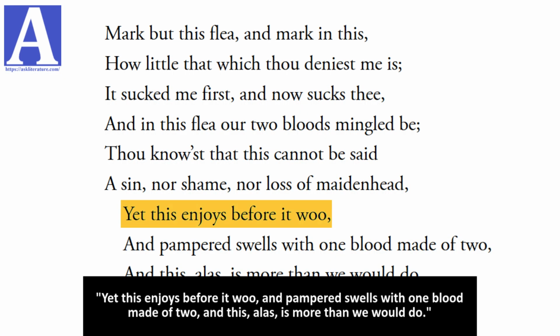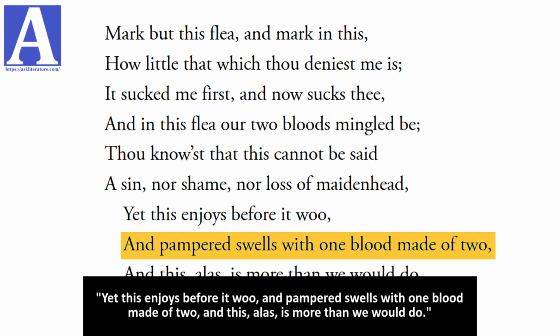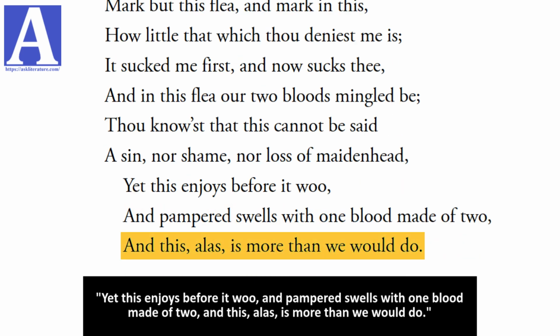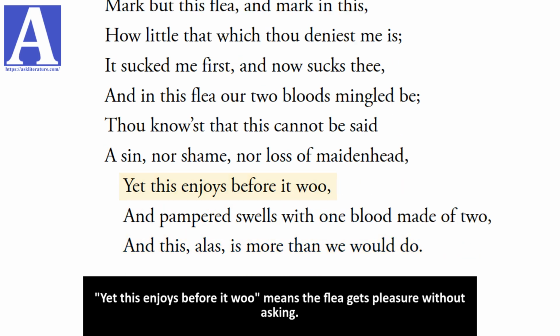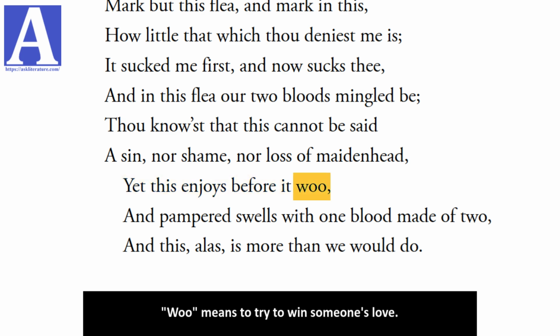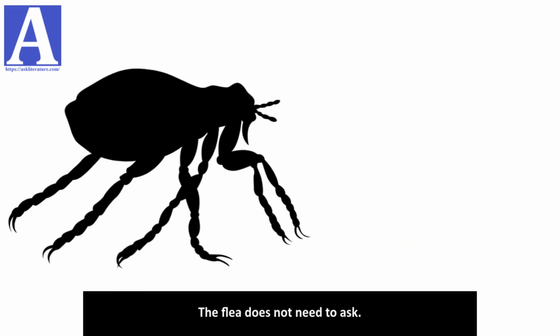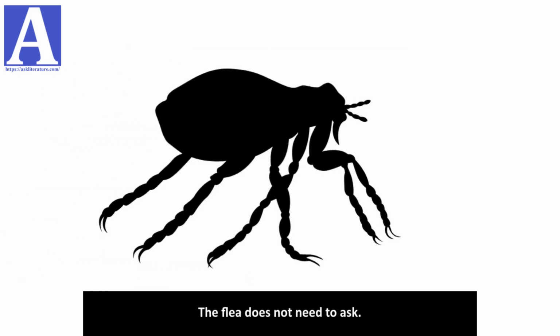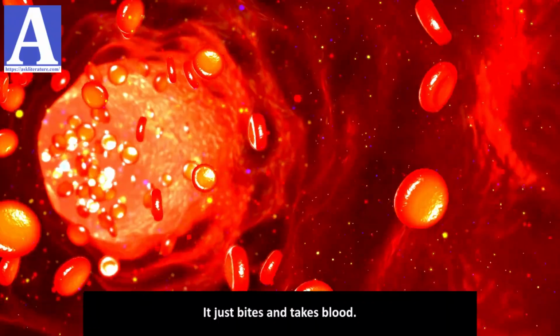Yet this enjoys before it woo, and pampered swells with one blood made of 2, and this, alas, is more than we would do. Yet this enjoys before it woo means the flea gets pleasure without asking. Woo means to try to win someone's love. The flea does not need to ask. It just bites and takes blood.